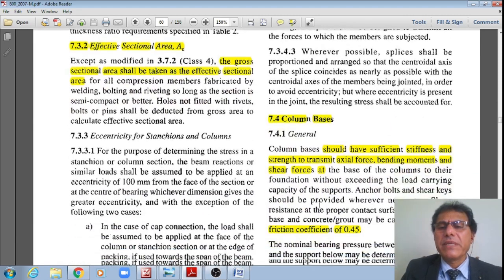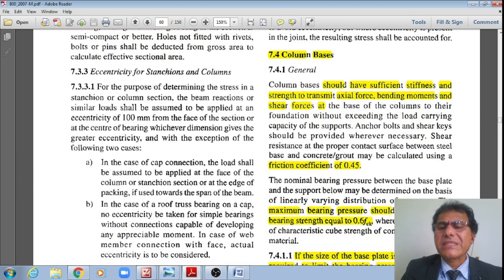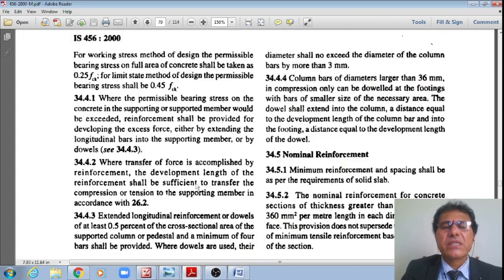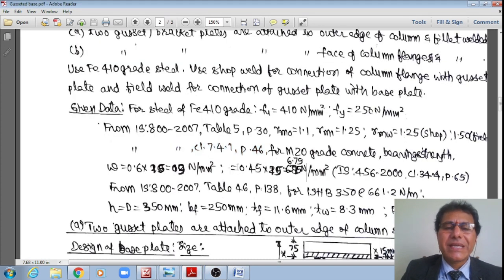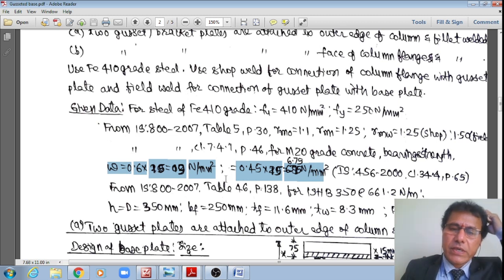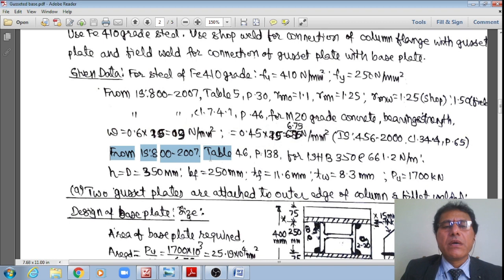For the column base, the code says that the permissible bearing stress should not exceed 0.6 fck, but we have already seen that as per IS 456 it should not be more than 0.45 fck. Therefore, I am taking it from IS 456, because 0.45 is much less than 0.6. If I use a lesser bearing stress, I get more area. As per IS 800, the permissible bearing stress is 0.6 multiplied by 15, which is 9 Newton per millimeter square, whereas as per IS 456 it is 0.45 multiplied by 15, which is 6.75 Newton per millimeter square.